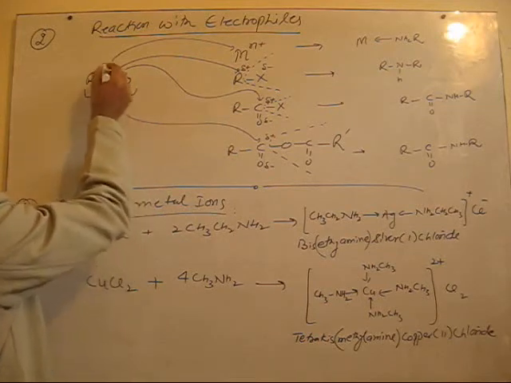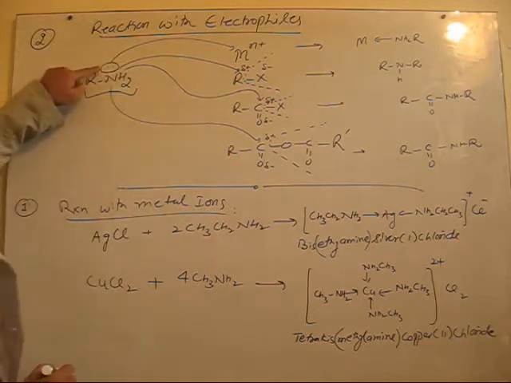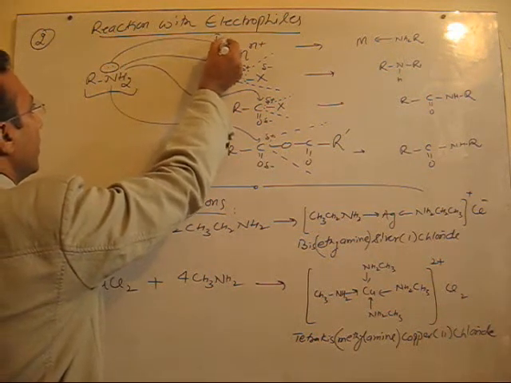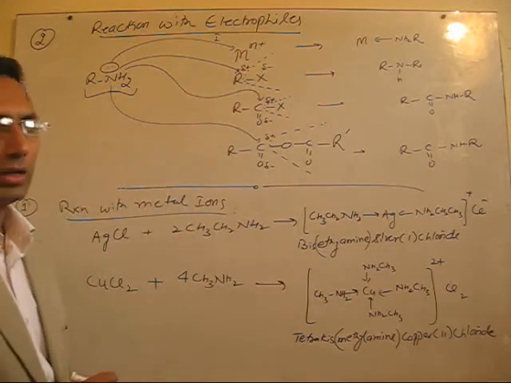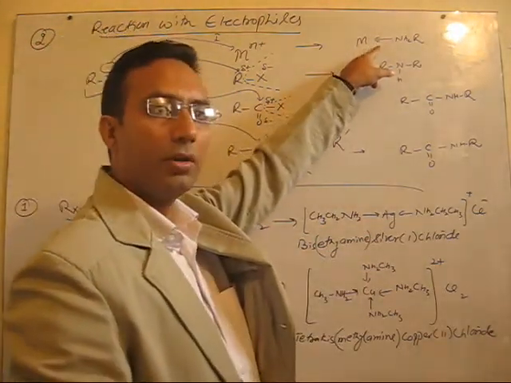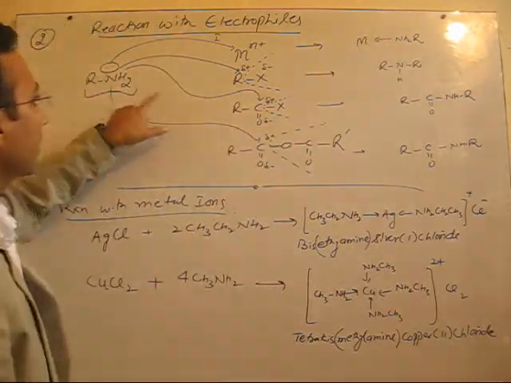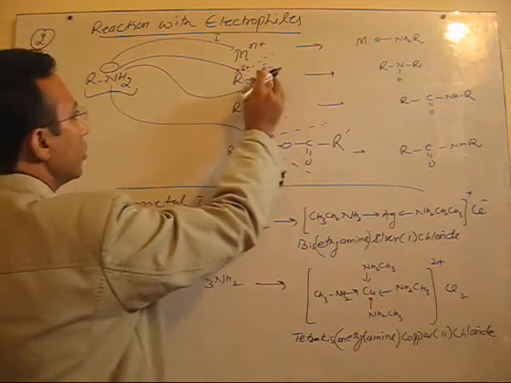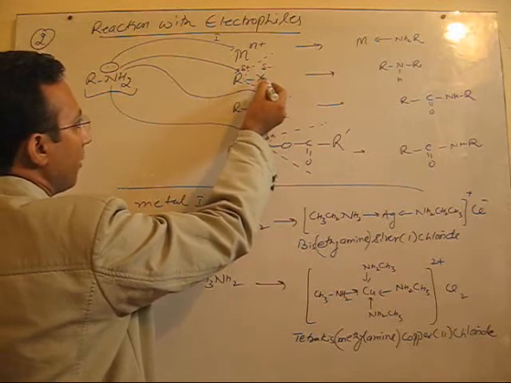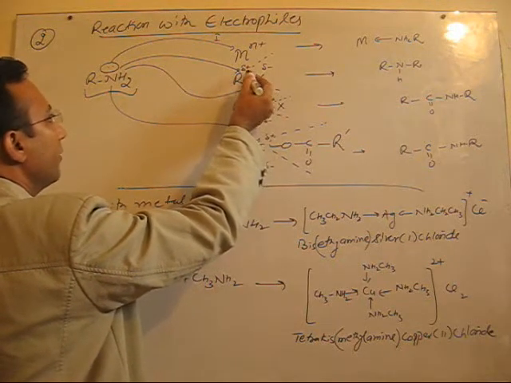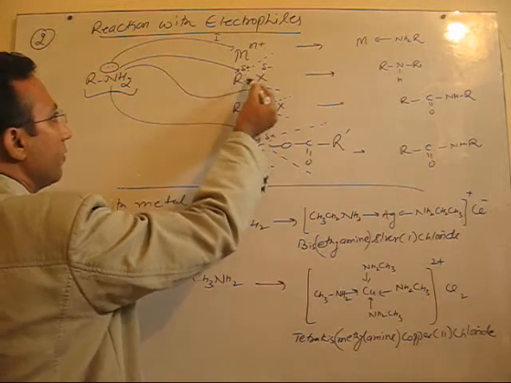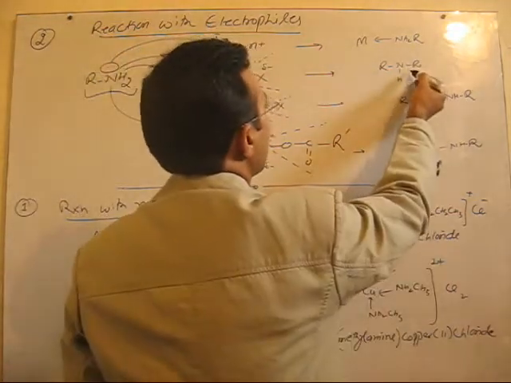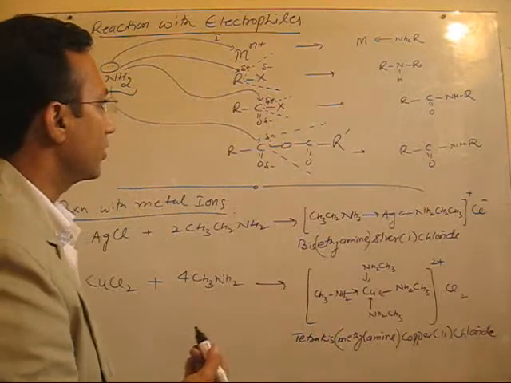These are amines. Because of the presence of a lone pair on nitrogen, these amines can act as very good nucleophiles. Number one, they can react with metal ions having vacant d orbitals, which will result in the formation of coordination compounds. Secondly, they can also react with haloalkanes, RX, because in haloalkanes, due to the electron withdrawing effect of X, that is the negative I effect, the carbon is electron deficient in nature, so nitrogen can attack carbon. As a result, you will get N substituted amines. We will discuss the reaction in detail.